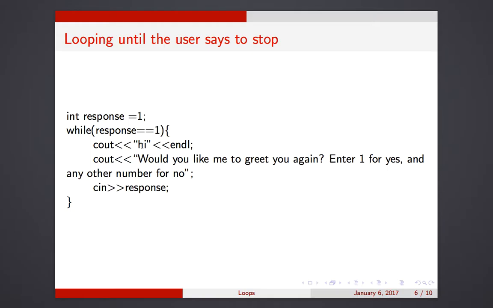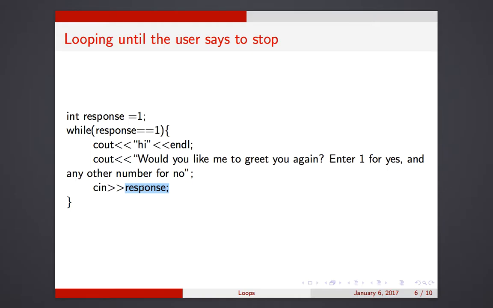Okay, so here's another example, looping until the user says stop. So you can get a response of 1. And hey, as long as response is 1, you can tell them hi. And then you can say, hey, would you like me to say hi to you again? Basically, right? Enter 1 for yes, any other number for no. So then here you grab a response from them.